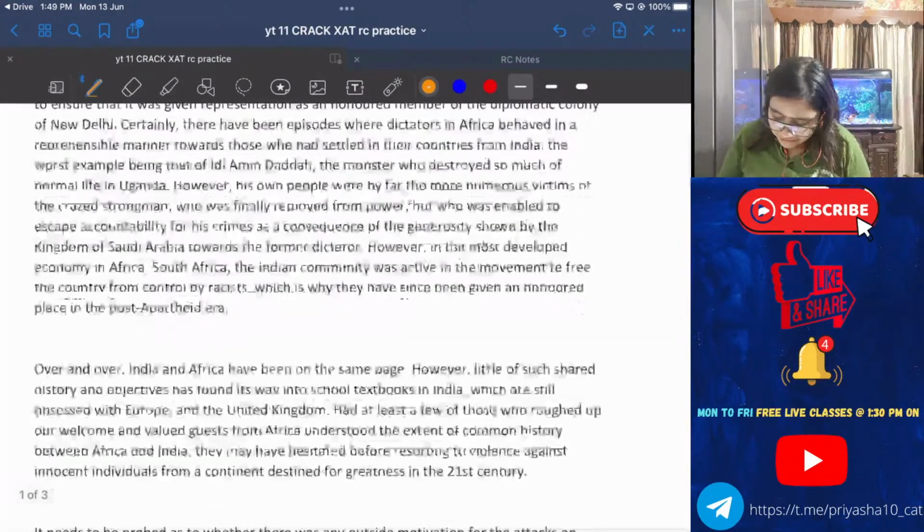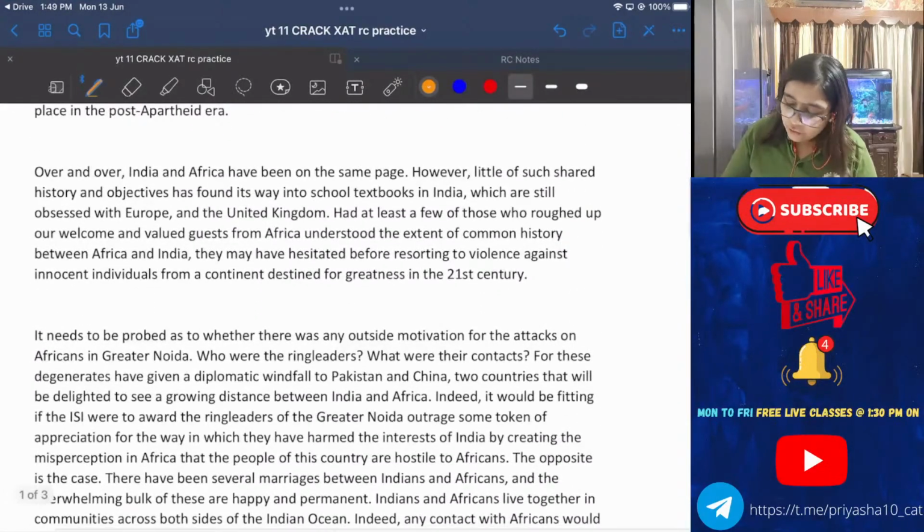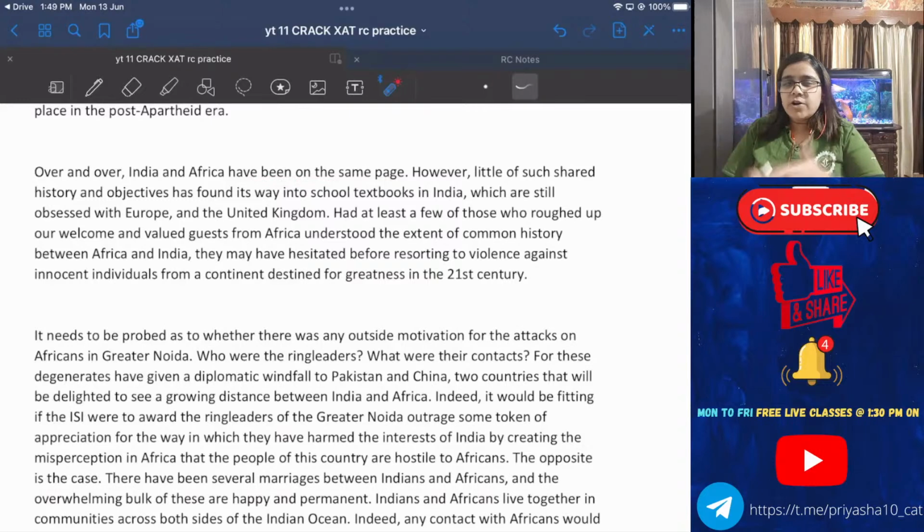All right, we will move to the second paragraph. Over and over, India and Africa have been on the same page. Now again, what is this?